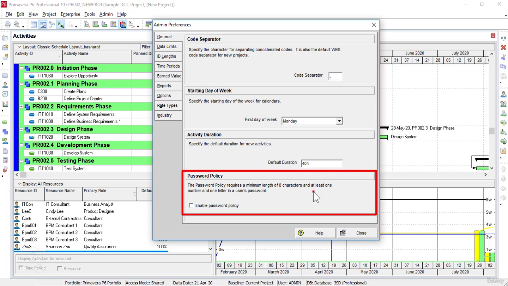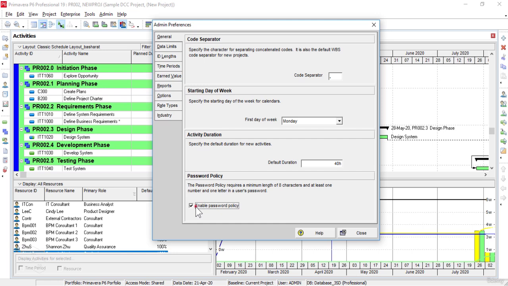The next option is password policy, which is used to enable the password policy checkbox. As per industry standards, the password policy is to authorize a password that is at least 8 characters long, including 1 alpha and 1 numeric character. The password policy is recommended but not mandatory, and password limitations are not put into effect until this checkbox is marked. If this checkbox is not marked, passwords can be up to 20 characters in length according to the original password policy.